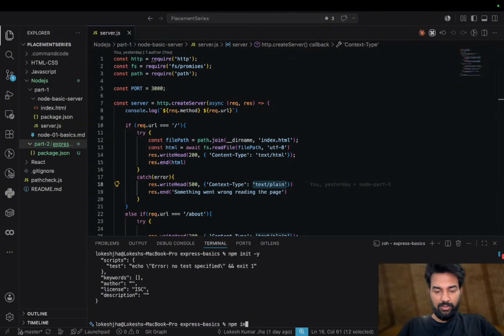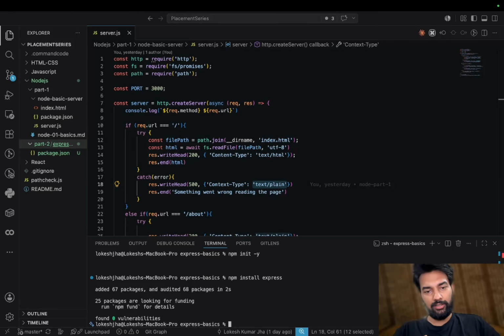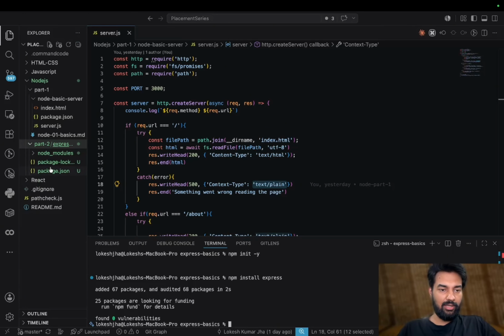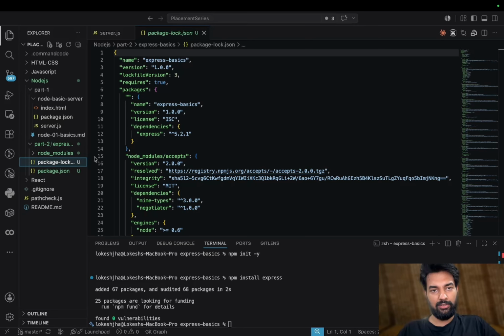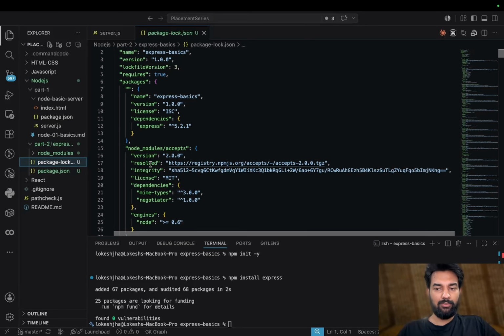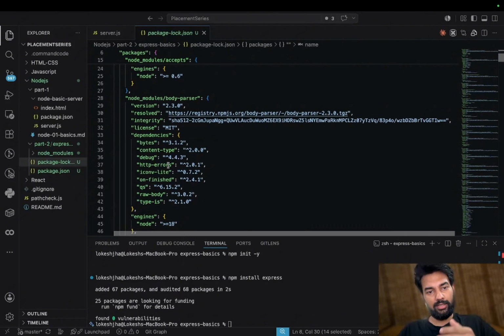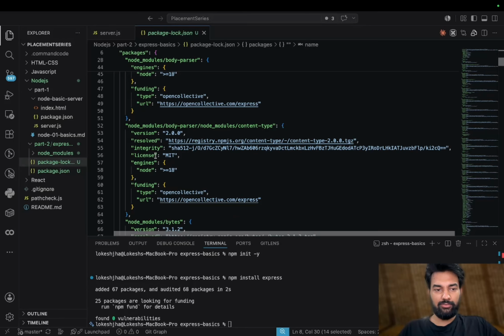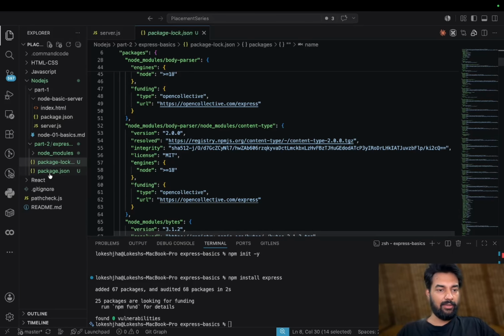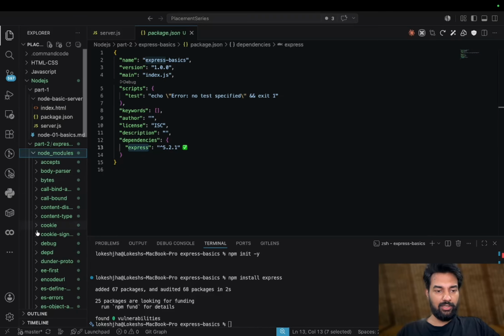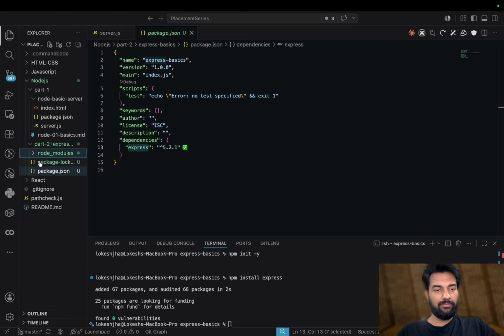Now we will do npm install express. Now it is installing Express, and you will see in the package.json that express is there. The package.json keeps a track record of what you have installed in this project, that you want express and what other things express needs. All those dependencies will be tracked here, and in node_modules you will see all the packages that are installed right now.